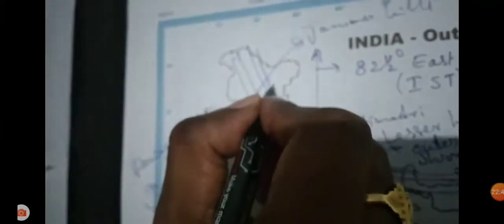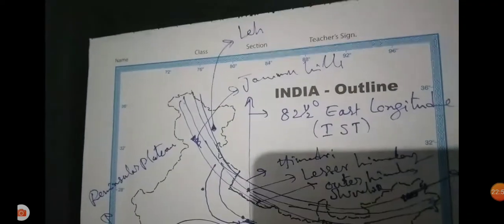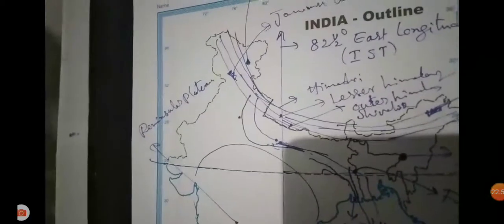Leh is one of the places in the Jammu and Kashmir region. Leh is a point on the Indian map in the Ladakh region.